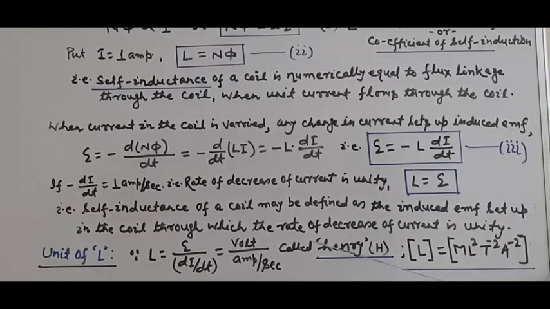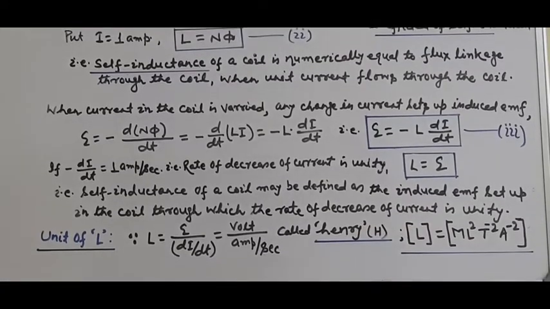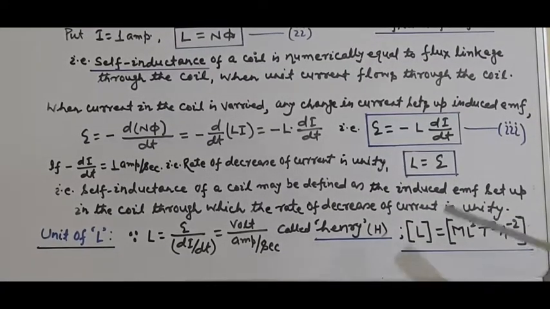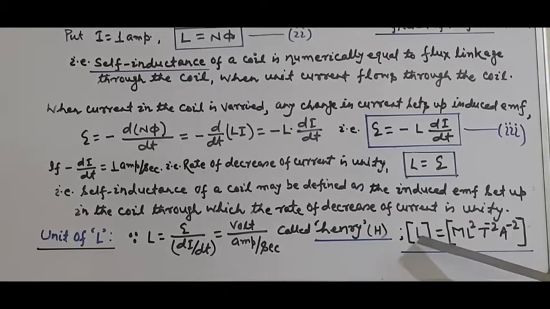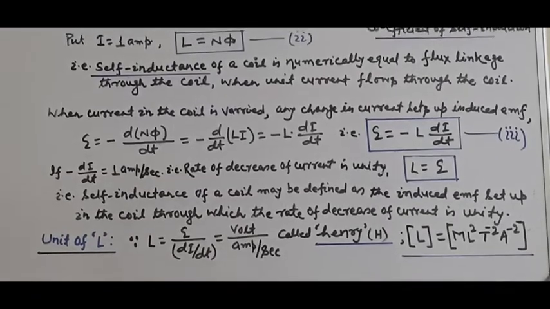So it is quite clear that the unit of either self-inductance or mutual inductance, both are the same. It is Henry, and the dimension will be the same. So the dimension of self-inductance is M L square T minus 2 A minus 2.